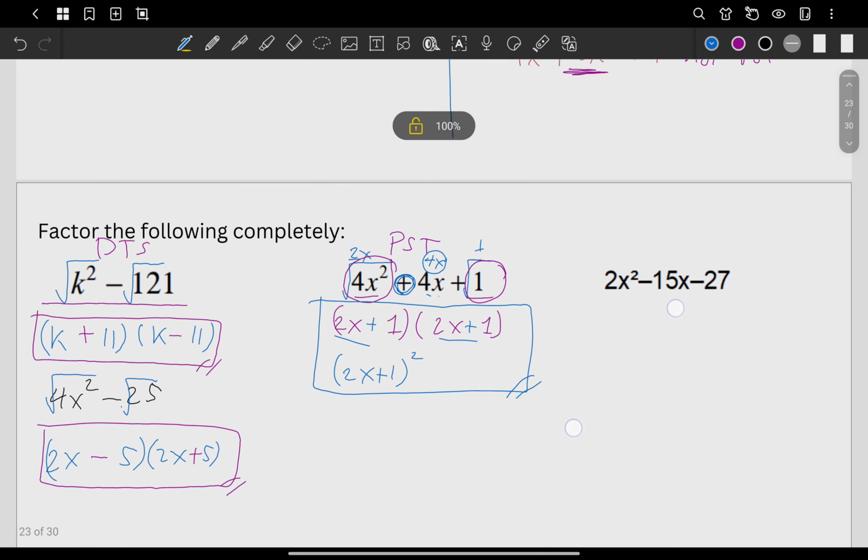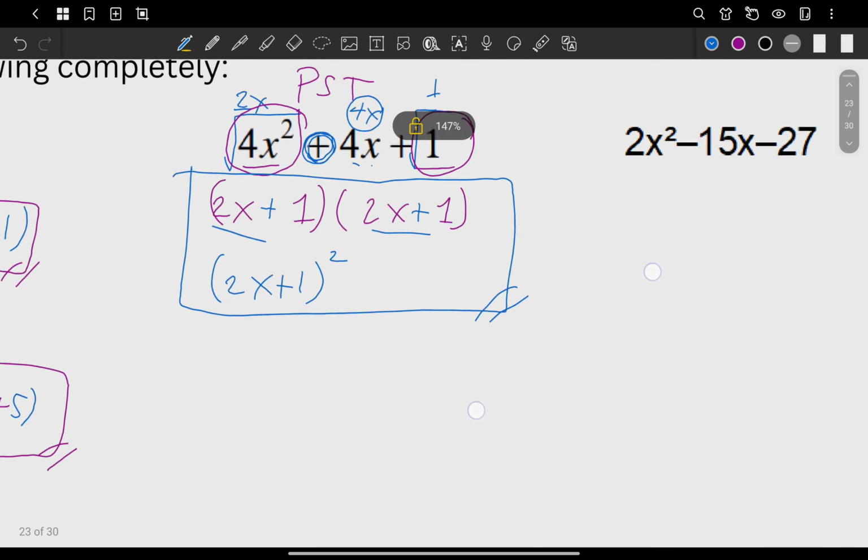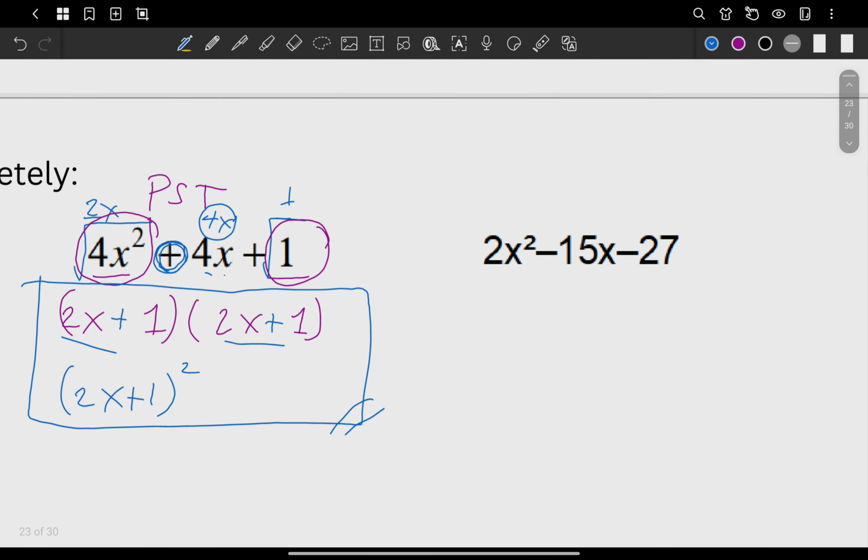Very good. Next one here. So actually this one, if you check, sir, can this be classified as a difference of two squares? Definitely no, right? Because there are three terms here. It's a trinomial. So now let's check. Can it be a perfect square trinomial? Also no, because 2x squared is not a perfect square.